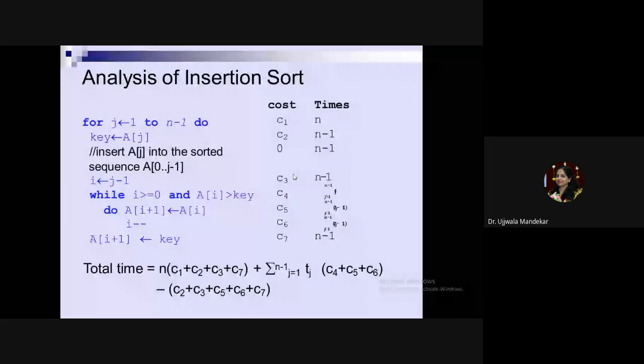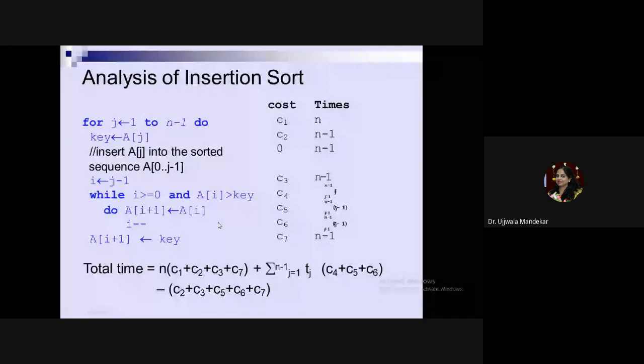So how many times will tj be executed? The tj will be executed from j is equal to 1 to j is equal to n minus 1, because this while statement is nested under the for. Hence, this statement will be executed for n minus 1 amount of time. So, we can calculate the time taken for the execution as Tj, where j varies from j is equal to 1 to j is equal to n minus 1.